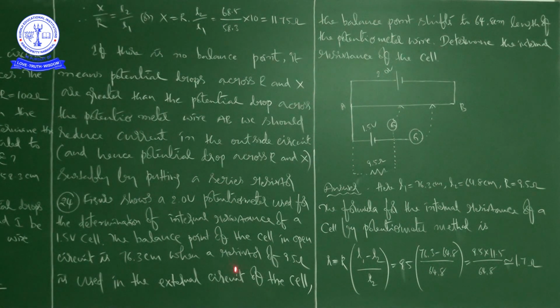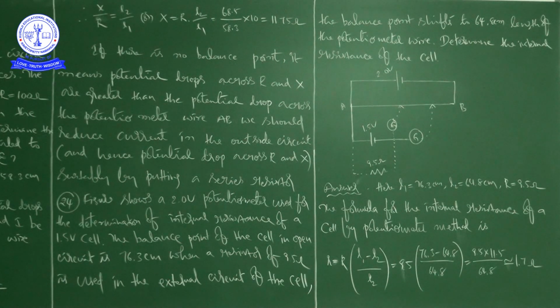Now we are going to solve the problem. First we have to write the given things. Here L1 is equal to 76.3 centimeters, that is the balance point of the cell in open circuit.